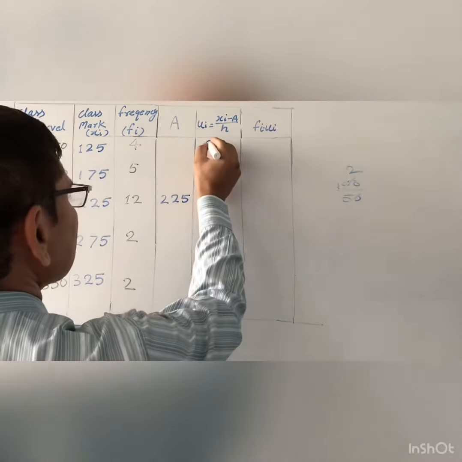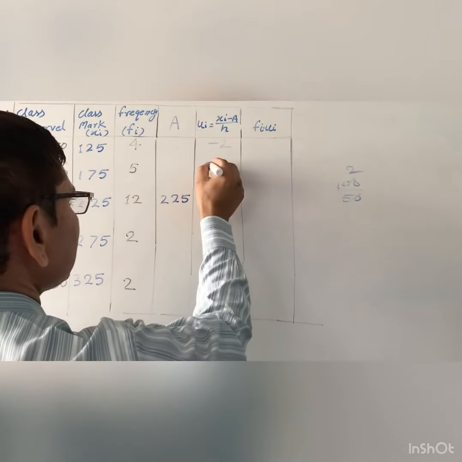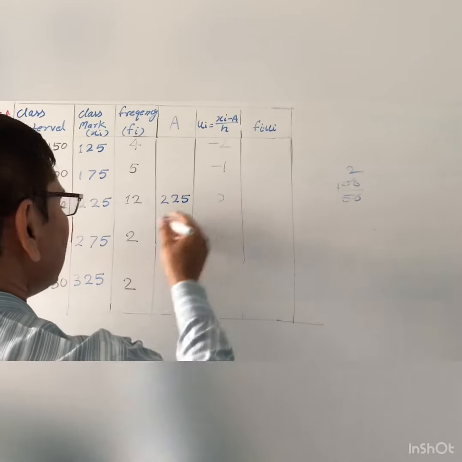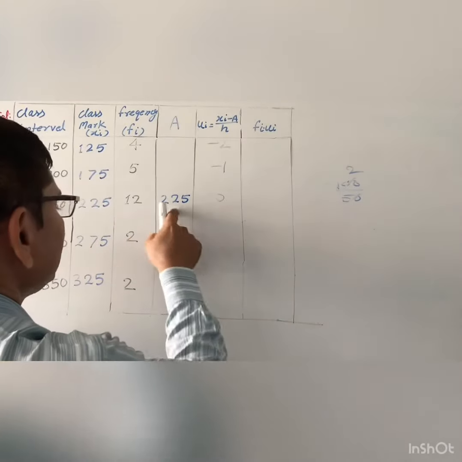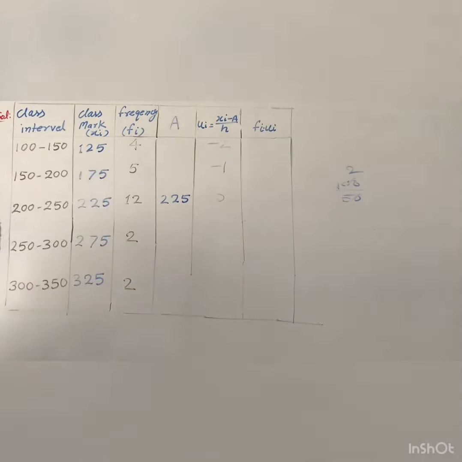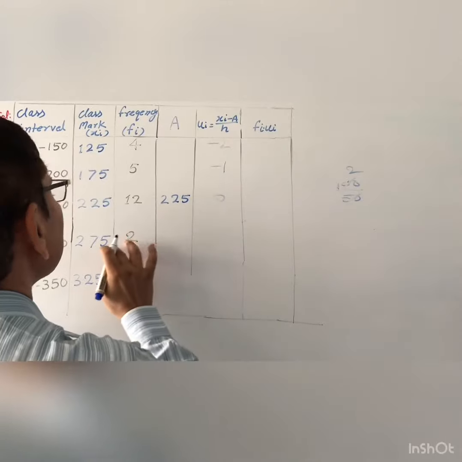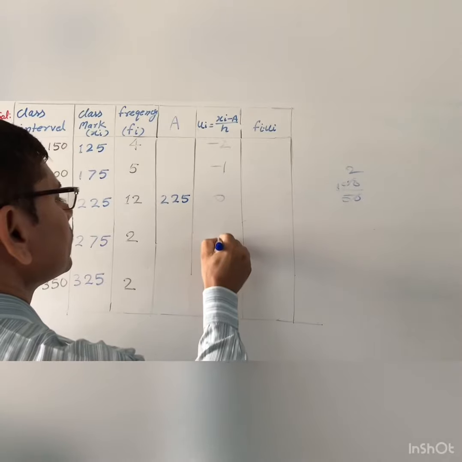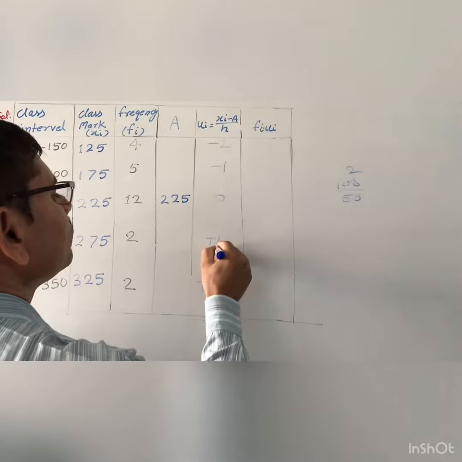So you will write there minus 2, and without calculation you will write here minus 1, and here you will write just 0. Why 0? Because 225 minus 225, what do you get? You will get 0. After that you will get plus 1, and this is plus 2. In all questions you will get the same thing.